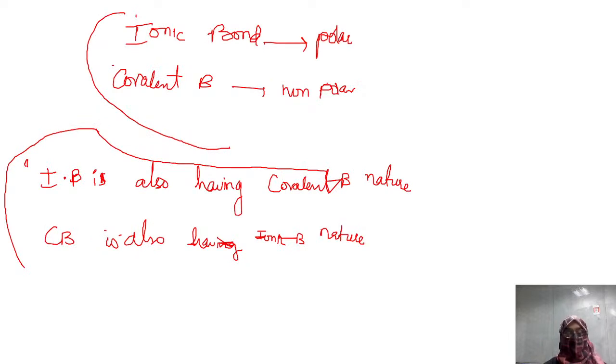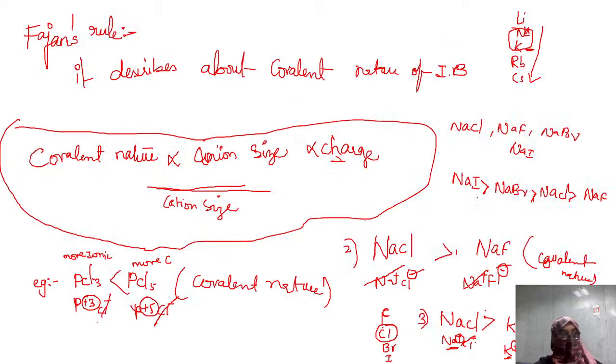After that I discussed that scientists claim the ionic bond is not totally polar; it also has covalent bond character. Even the covalent bond also has ionic bond character. This is described by two different parameters. One is Fajans rule, which describes the covalent nature of an ionic bond.